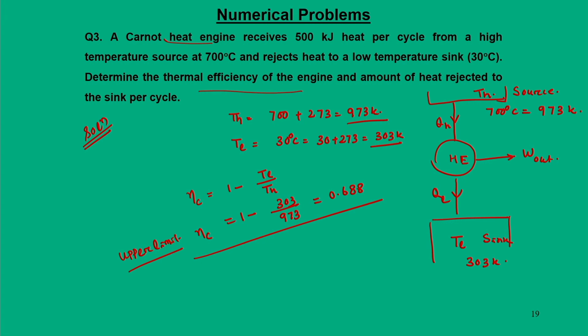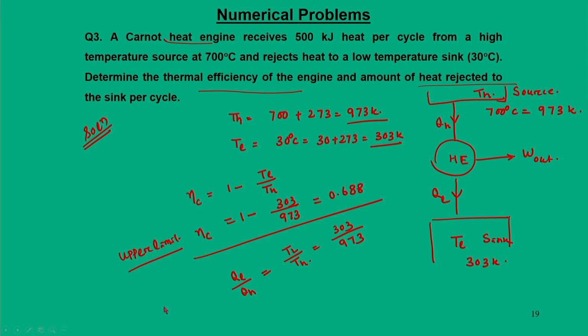And when this engine operates at this limit, we are asked what is the heat rejected to the sink. So, for heat rejected QL, since the process is reversible, we can have the ratio QL by QH is equal to TL by TH. So, that is 303 divided by 973.